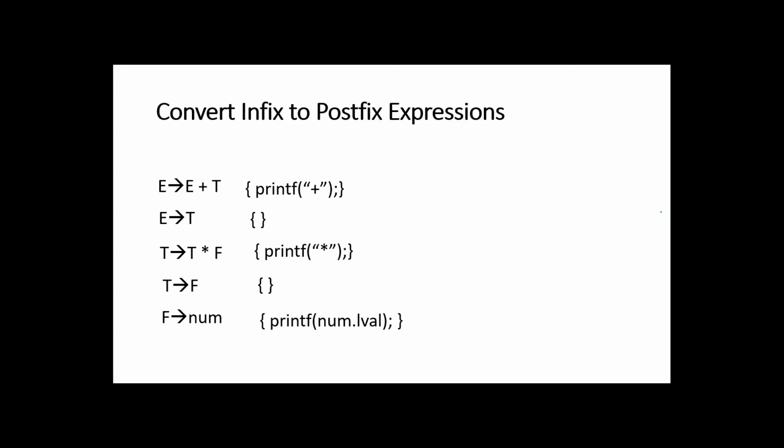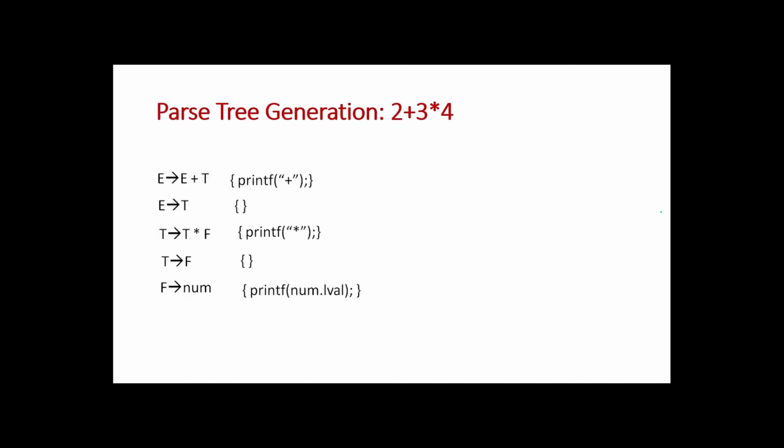Okay. So before generating the parse tree, let me number each and every semantic rule. So first printf plus will be given a number 1. Then for E gives T, it will be given number 2. For T gives T star F, it will be given number 3. And for T gives F, it will be given number 4. And for F gives num, it will be given a number 5. So this is for our understanding purpose only. So without using the number, as in our previous example also, you can reduce and generate the answer. For understanding purpose, I am numbering the semantic action rules for every production.